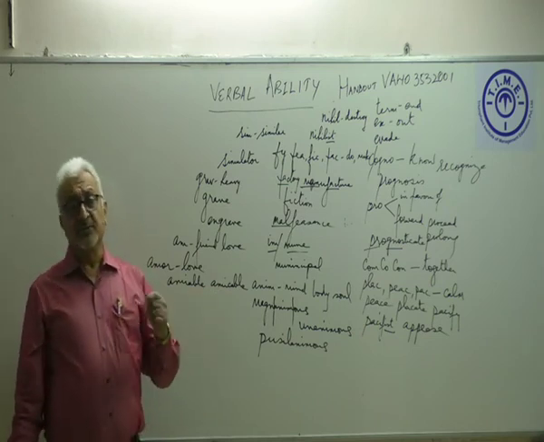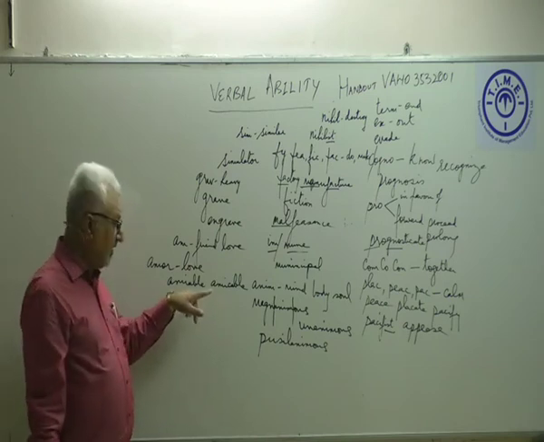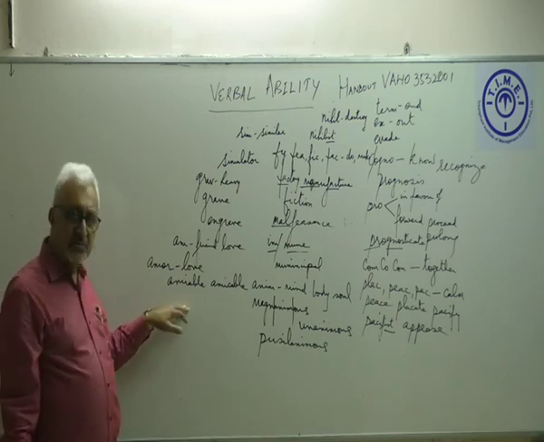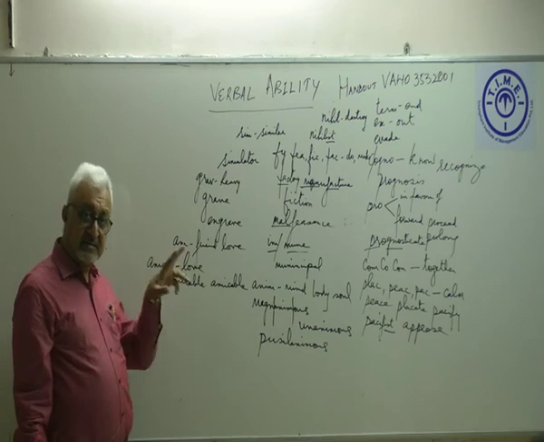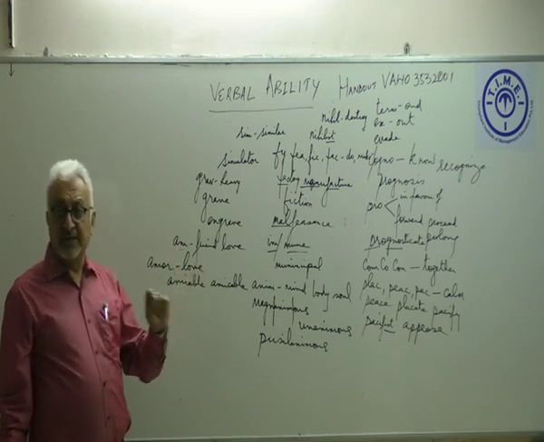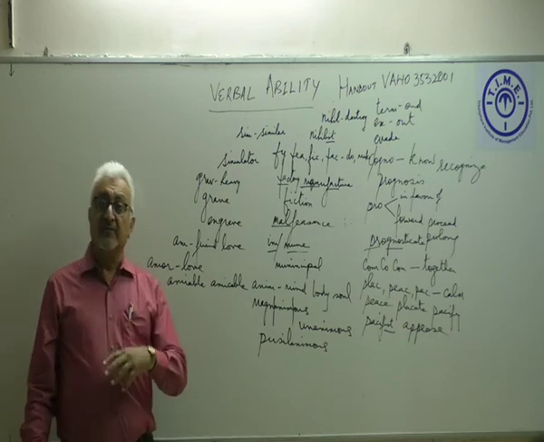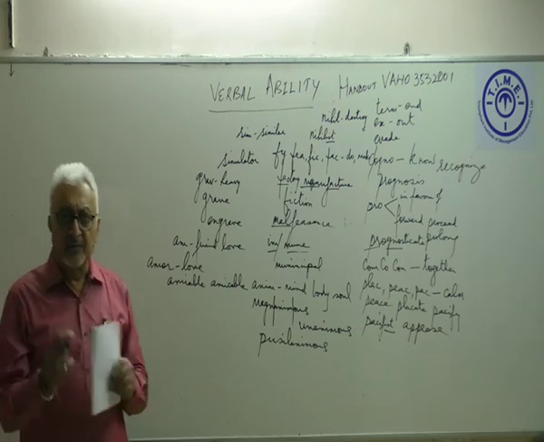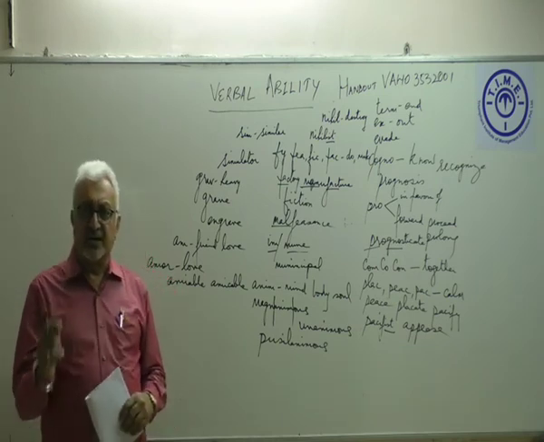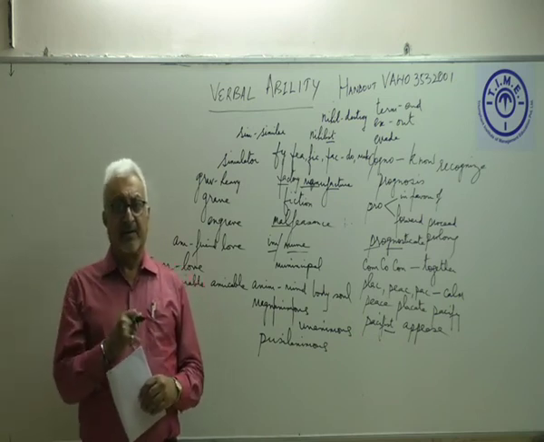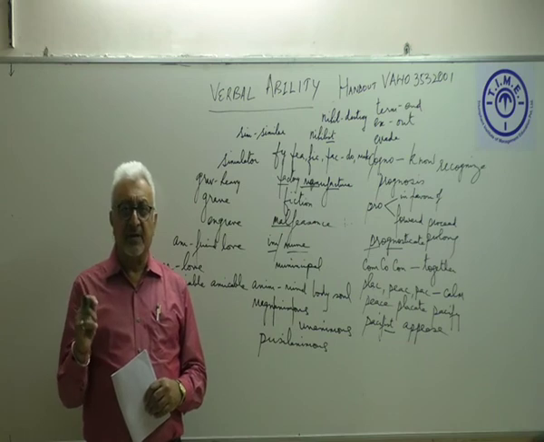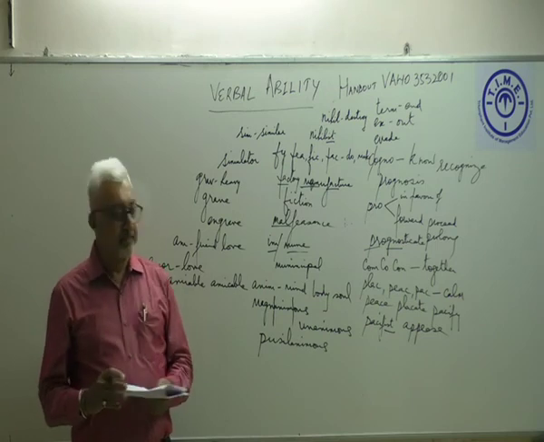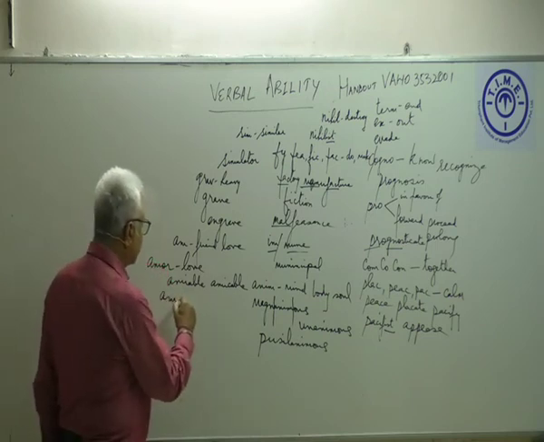Now, amicable also means friendly. But can we use them interchangeably, or they have different applications? Amiable works more with people. When we say he's amiable, it means he's friendly. We can't use the word amicable for a person. But you could have an amicable solution to a problem. If two people are fighting and you provide a solution to them and you say the matter has been settled amicably, that means both the parties are very happy with the settlement, with the agreement, and therefore we use the word amicable.